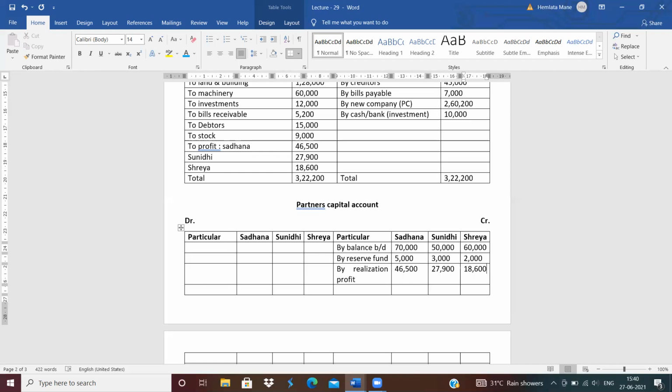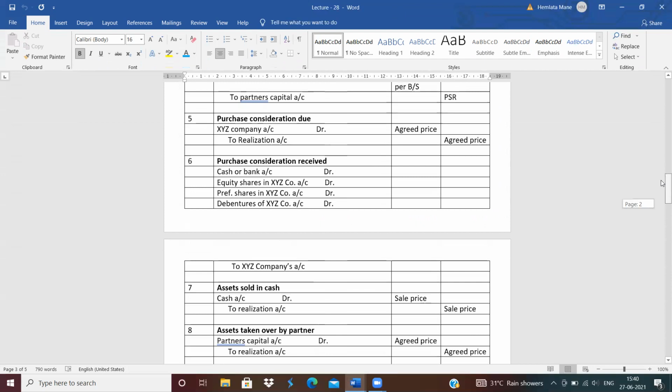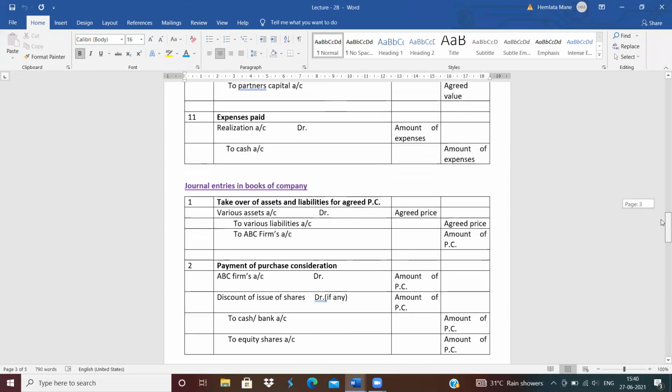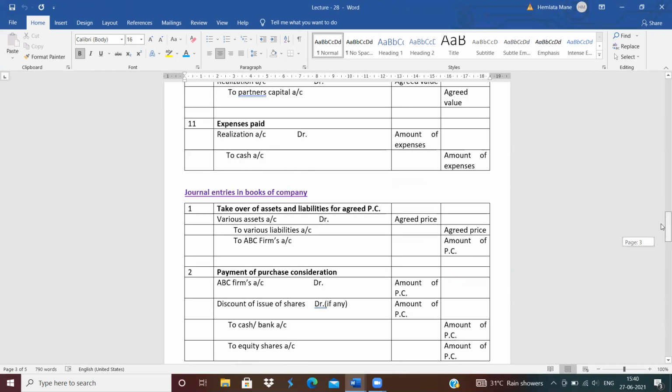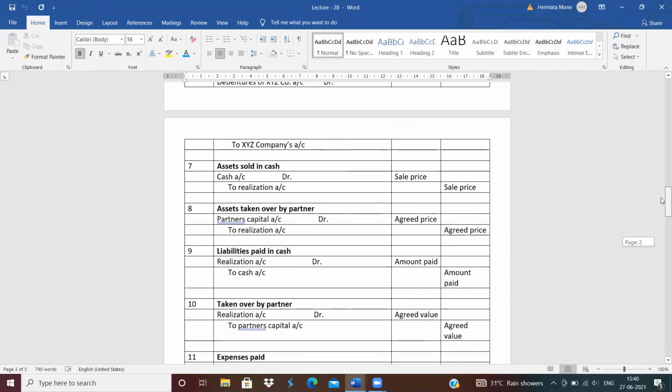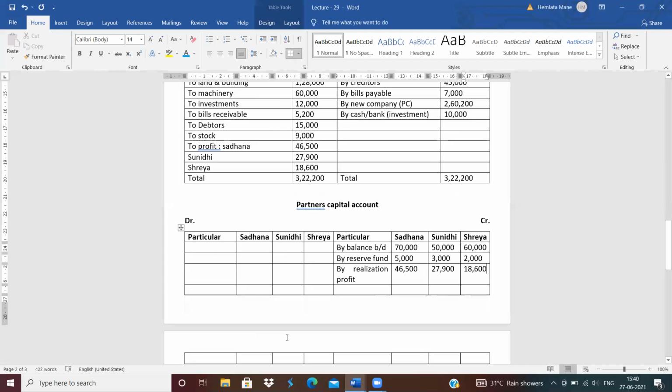Equity shares of a new company distribute among the partners in their profit sharing ratio. Payment of purchase consideration, any profit will get distributed among the partners in their profit sharing ratio.